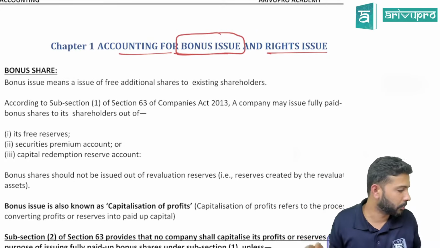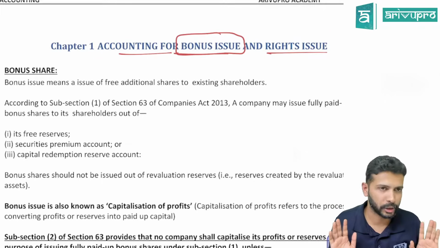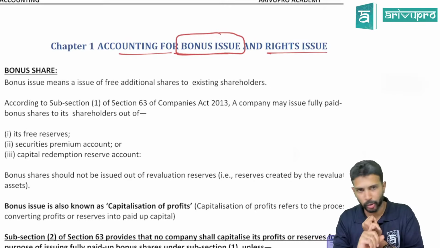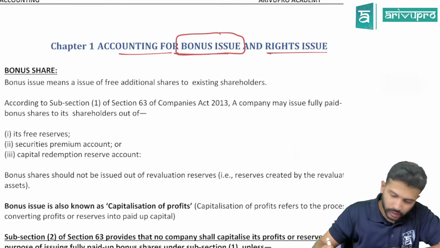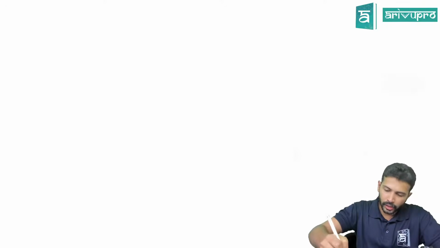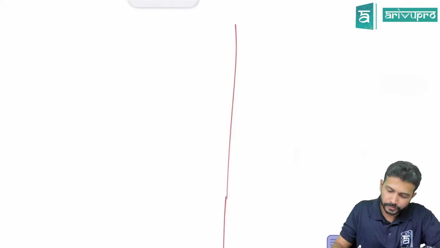So if any company has come out with something known as bonus shares, what journal entry do we need to pass? That's all. Are we okay with the meaning, everyone, now? Okay, have we got the meaning of bonus shares? Online also, keep responding yes, yes, no, no, so that I'll get to know that whatever I'm saying is reaching you. Just a simple yes would be sufficient for me. Let us take a small example, then we will dive into the actual question.